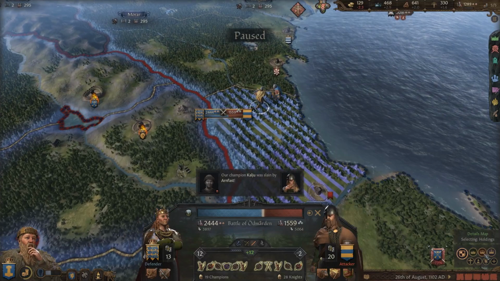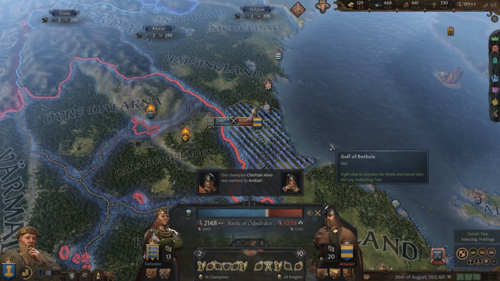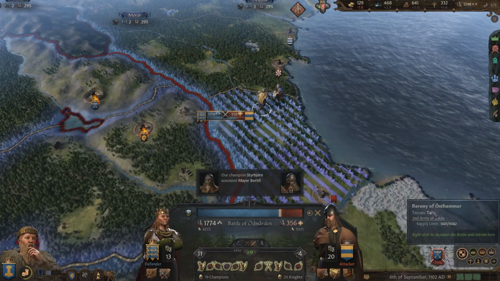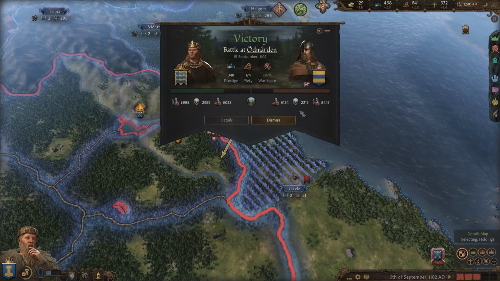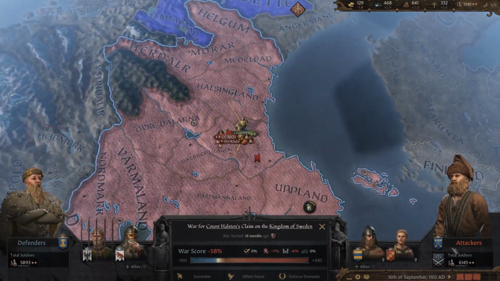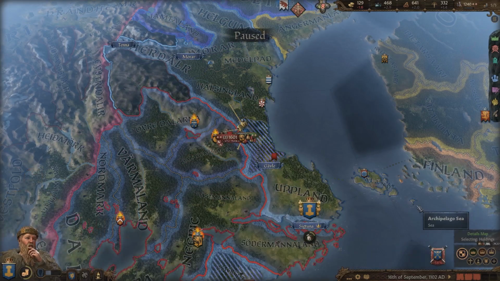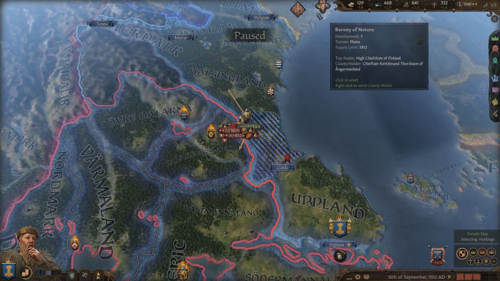Okay, coming at you live from a massive battle here that we might win. Oh yeah, it looks like we're gonna win this one. You can see the war is not going well for us, but this could turn the tide. Wow, we killed 2,000 men, but we actually lost a lot of men as well. You can see the total numbers are almost even now. So hopefully we'll be able to turn this war around.